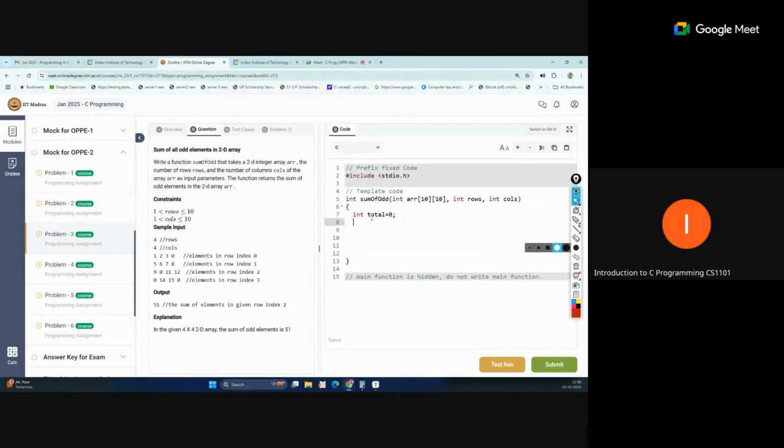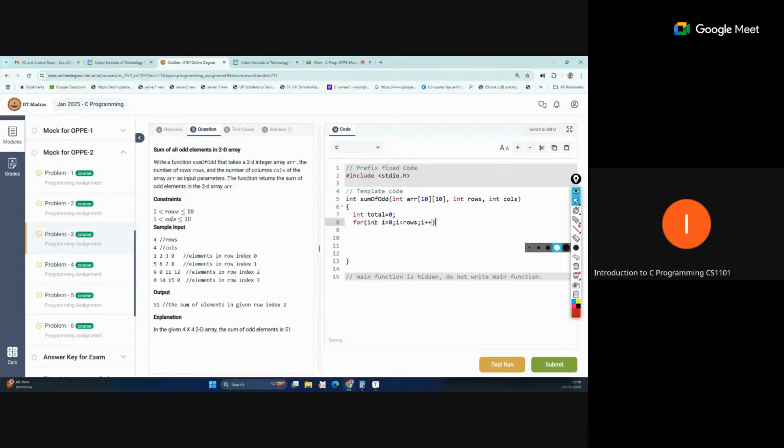This time we have a 2D array, so two nested loops we have to use. So the first loop indicates the rows, which row we are traversing. So int i equal to 0, because row index also starts from 0, and i is less than rows. Okay, so not equal to, and you can directly type rows. And i plus plus.